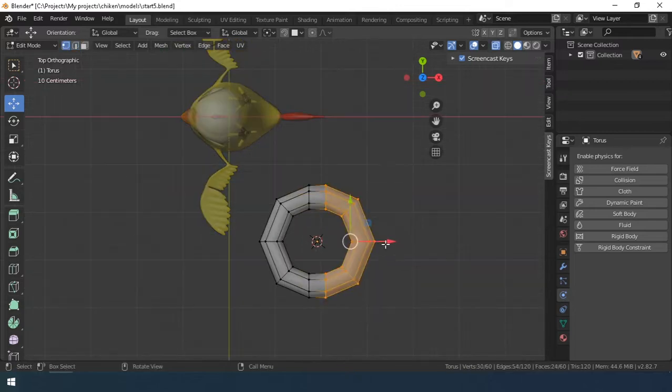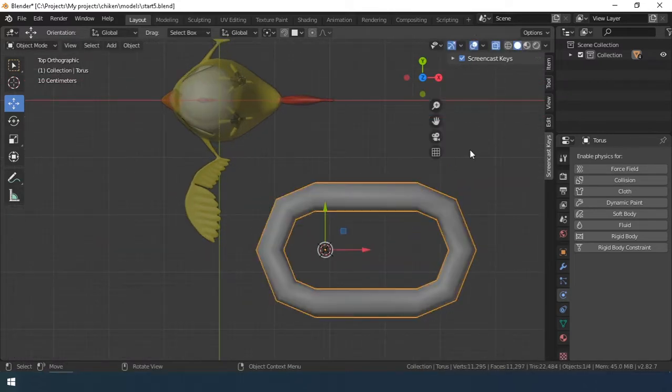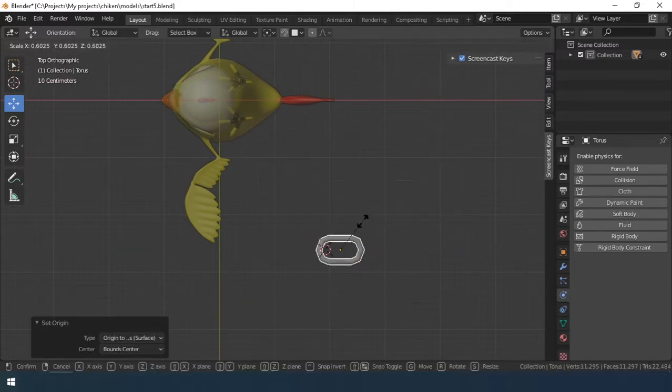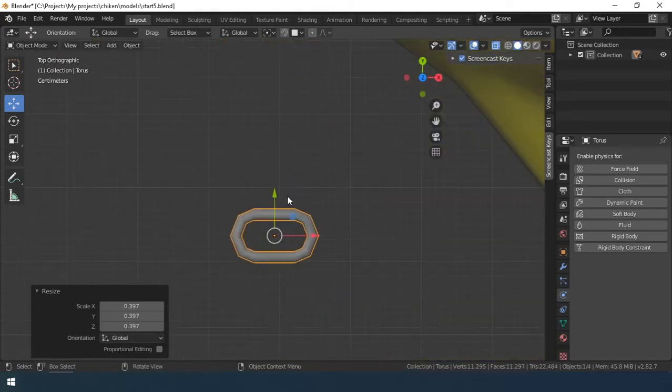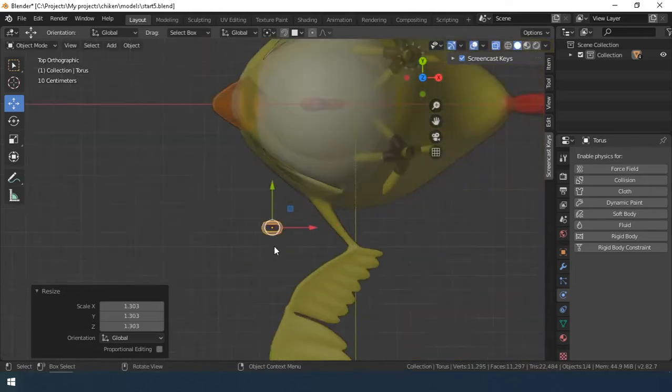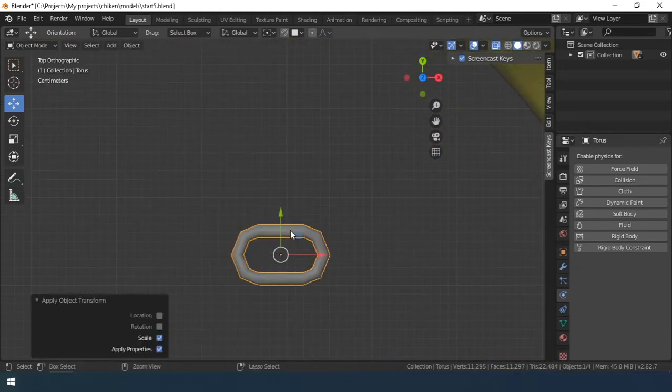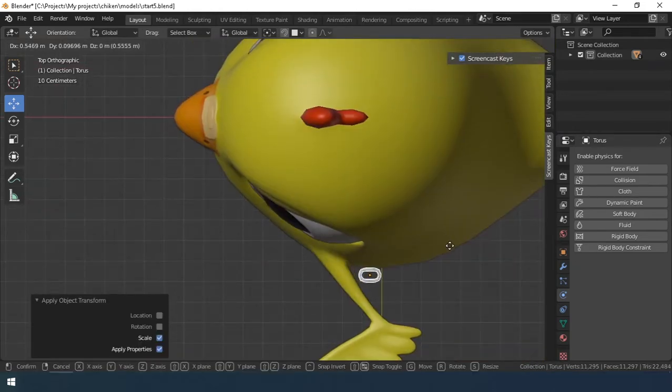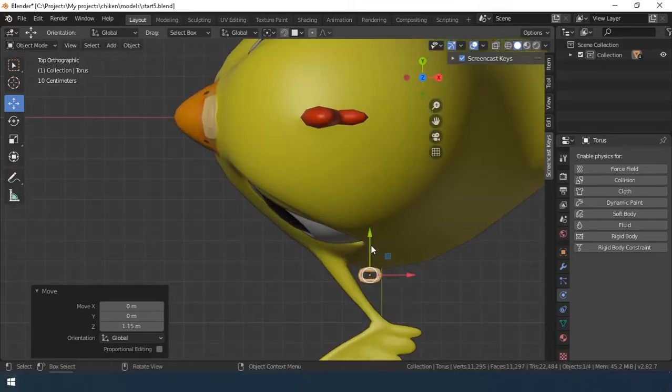In Object Edit mode, add a chamfer on two loops, Ctrl P, and move the vertex, making the shape more oval. Move the center of the body to the center of mass and volume. We scale the object to the size we need and apply the scale to the original one. Ctrl A and select the scale.